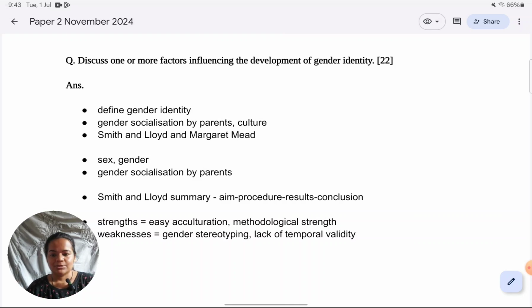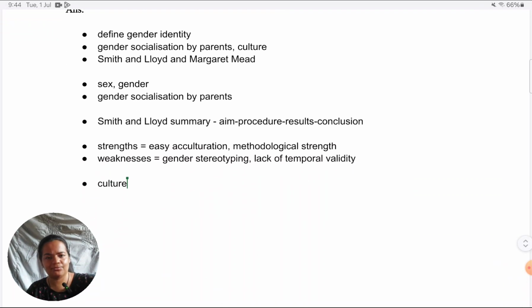Now, I need to transition to the next factor, which is the larger culture. Very easy to transition in this particular answer. Whatever socialization parents are doing is reflective of what the larger culture is expecting from children, in the sense that, after all, parents are also socialized in that same culture and they're just continuing that transmission through generations. What they have learned in their time, they're passing on to the children. So directly this one relates to the other factor, which is culture.